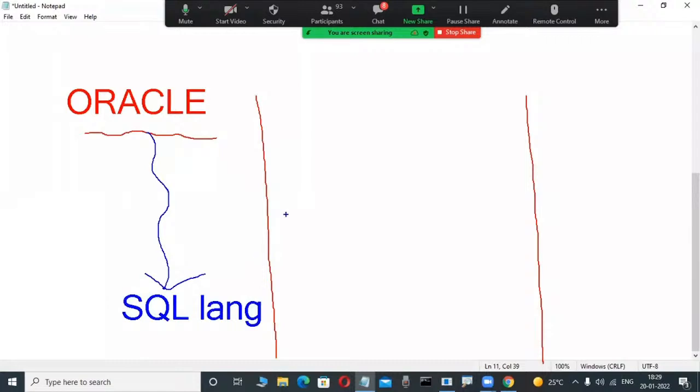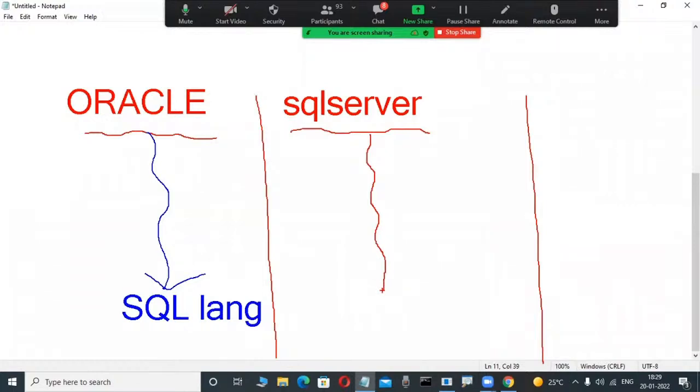Suppose in my company another project is there. That is also a relational database product, from Microsoft: SQL Server. Some employees work on the SQL Server product. It is a database product, same as Oracle, but to operate it they use one language only. What is that language? SQL is a language.